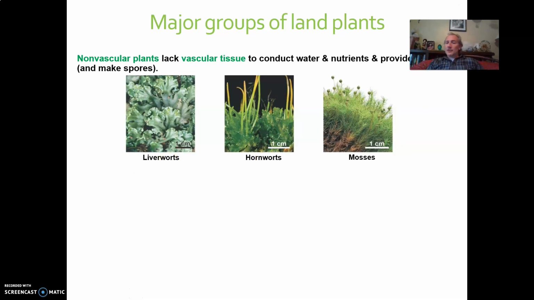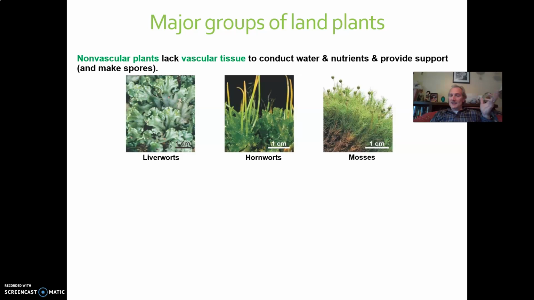And most of these we're not going to go into detail this semester, but you still need to get a sense about how they live. These are examples of what are called the non-vascular plants. Some of these are weird. You've probably never heard of them, liverworts, hornworts, but mosses you've probably heard of. So mosses will be our poster child when you think of non-vascular plants or early plant lineages that branched off early in the history of life. Think of the mosses. You'll notice the word wort is used in these, just like in stonewort. Wort is a German word meaning root, and you'll notice these plants almost look like roots rather than a plant itself.